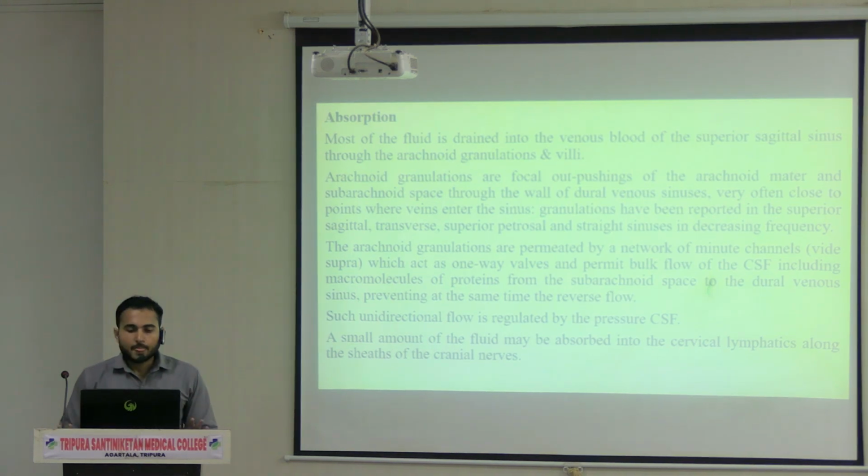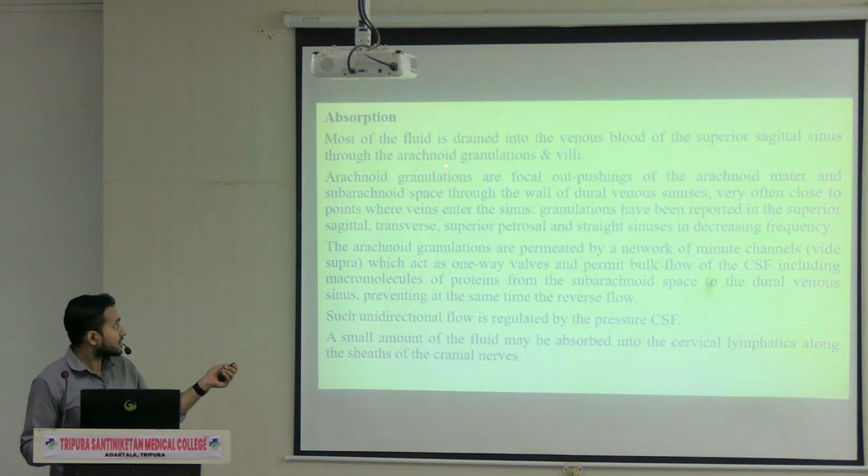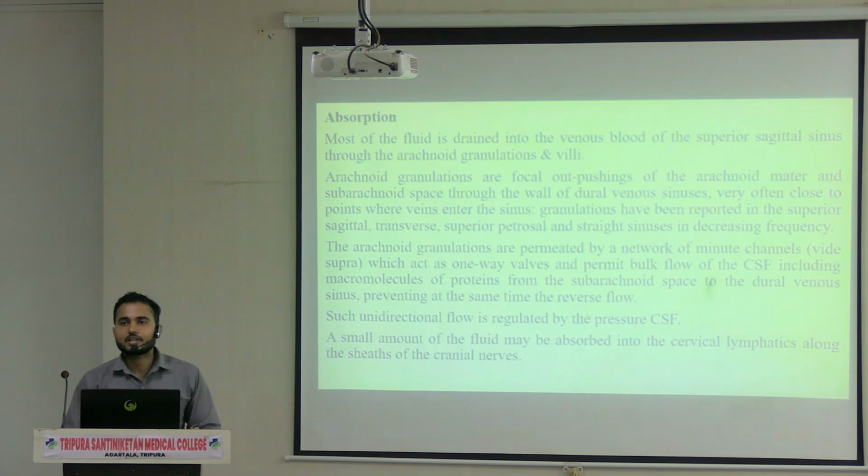So mostly the CSF goes into the venous system, especially the superior sagittal sinus, where arachnoid granulations and villi are present.